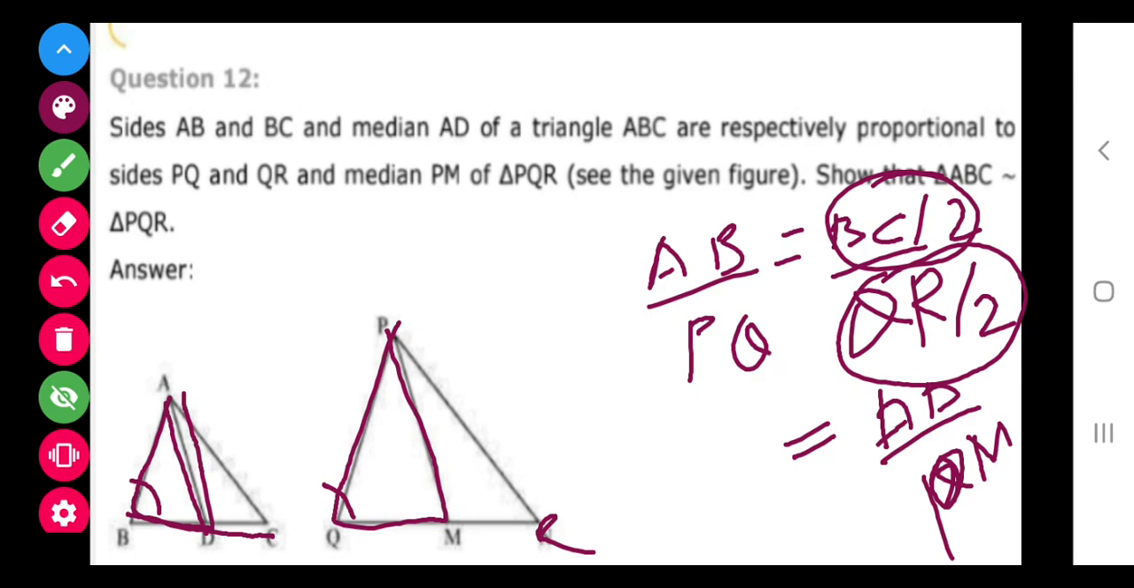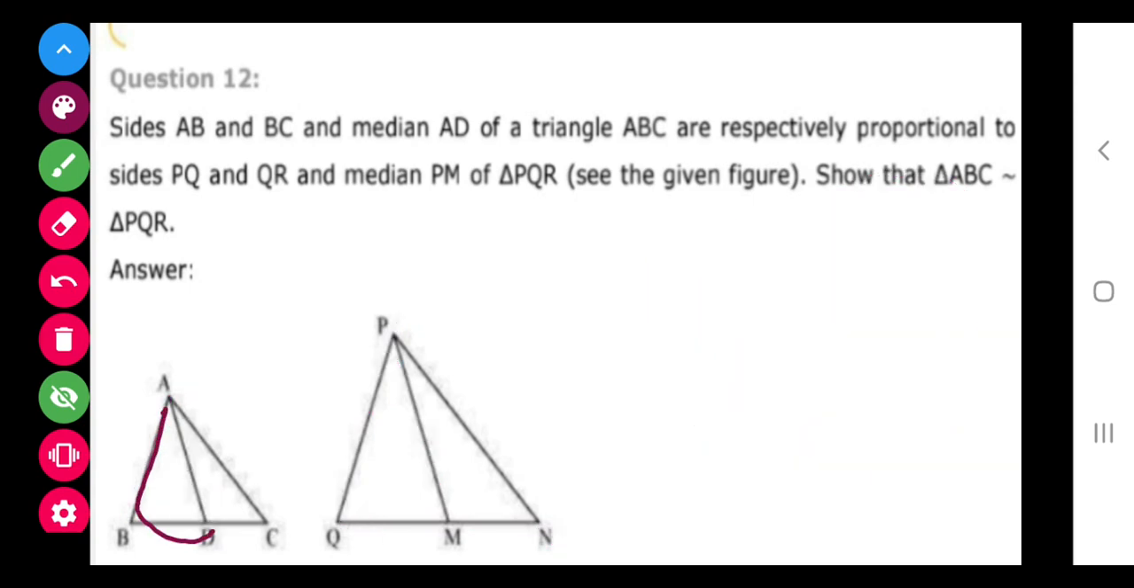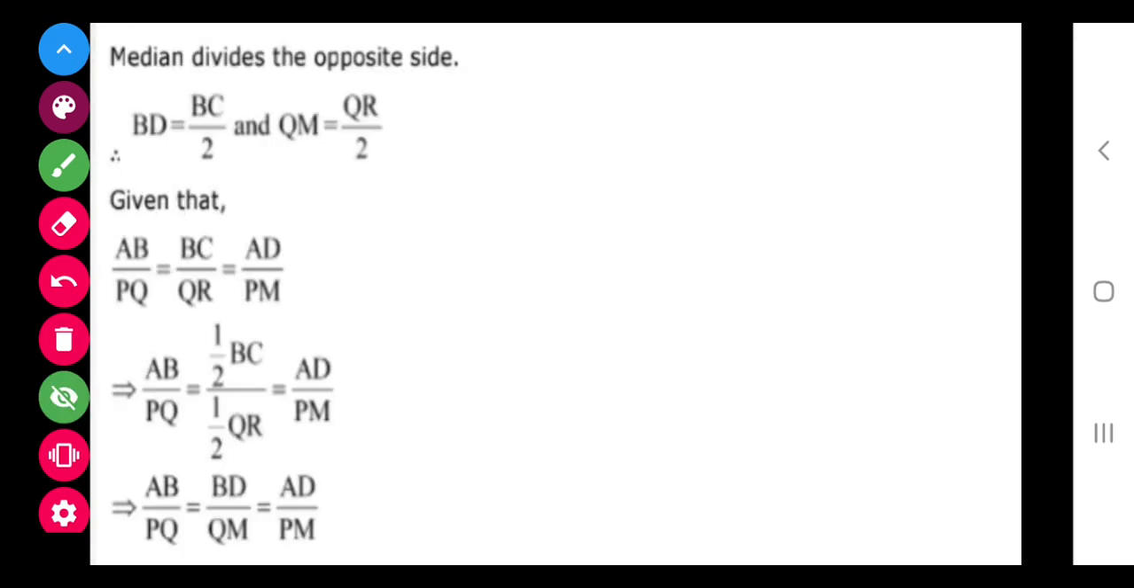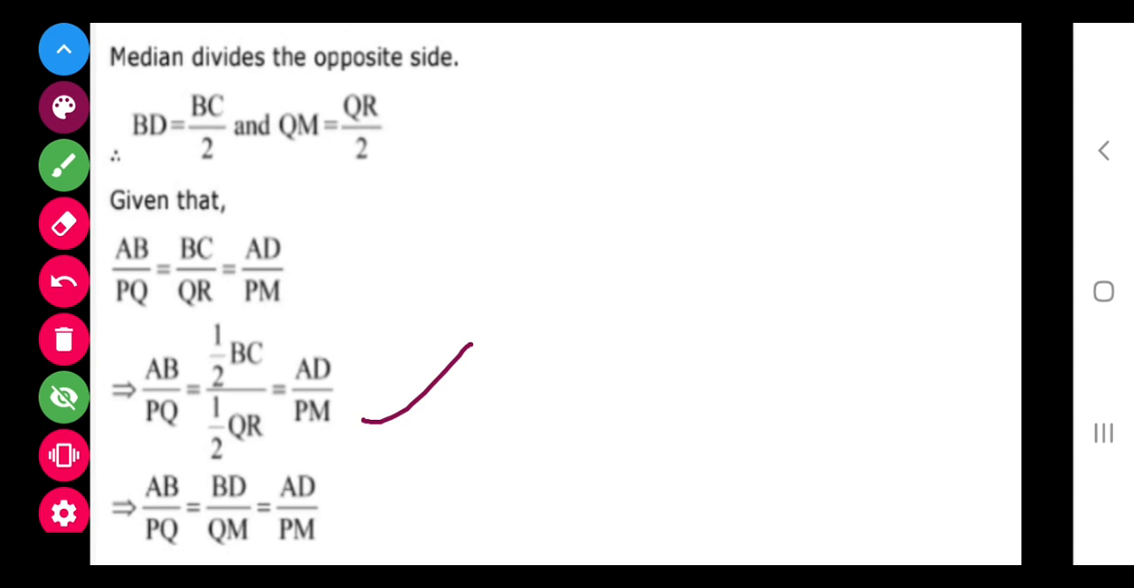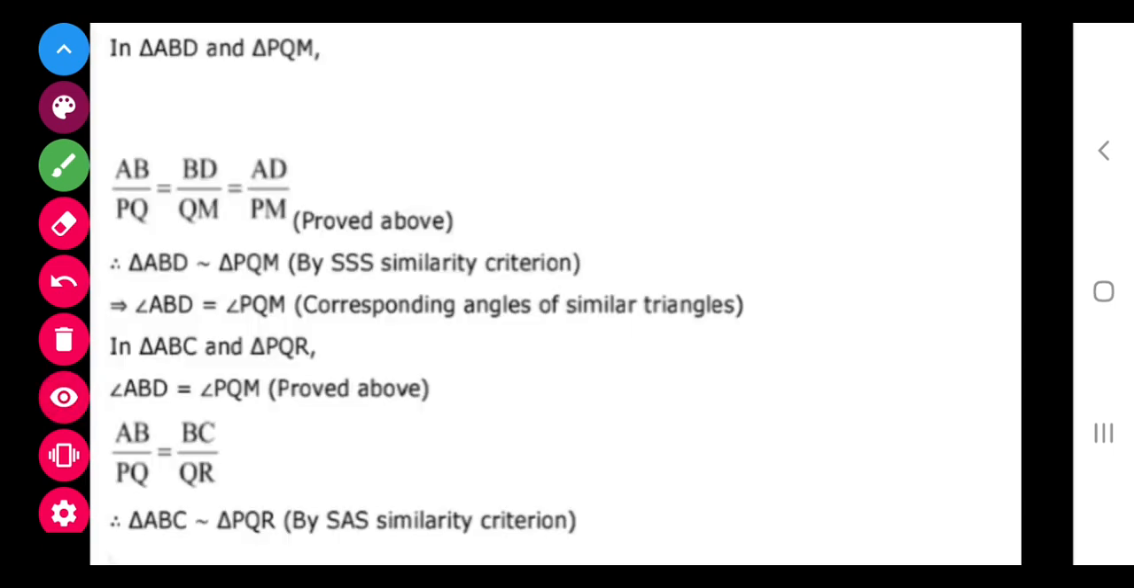So if we talk about triangle ABD, AB upon PQ, this will be AD upon QM, this upon this, and this is already given. So from this what we get, these two triangles are similar. Same here it has been done. See, now from this we get that triangle ABD is similar to triangle PQM.